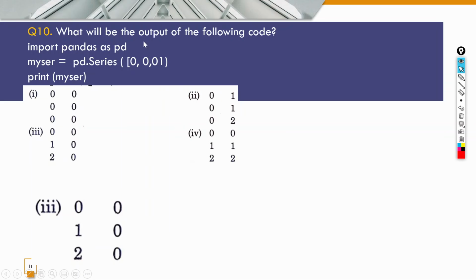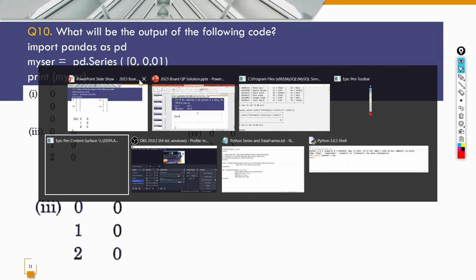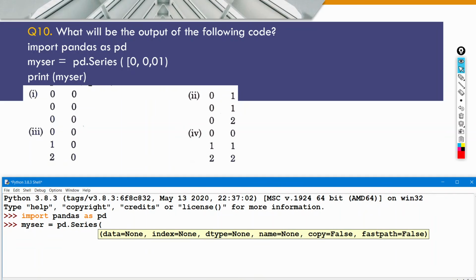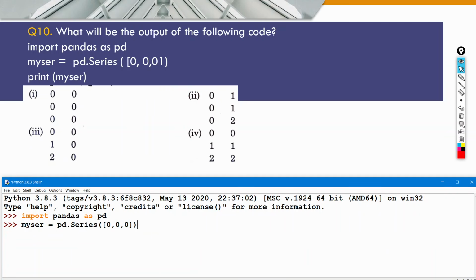The next question says, what will be the output of the following code? Here it's a Pandas question. So import Pandas as PD, and we have created a series with 3 zeros. So the correct answer is, if I just create a series here, if I just show it to you. So if I just create a series, for example, MySQL, and then I put an equal sign, if I put pd.Series, and within parenthesis in the square bracket, if I put 3 zeros, so what it will do is, ये क्या करेगा, it will create a series with 3 zeros and with default index numbers.